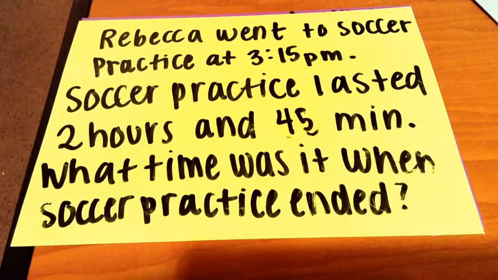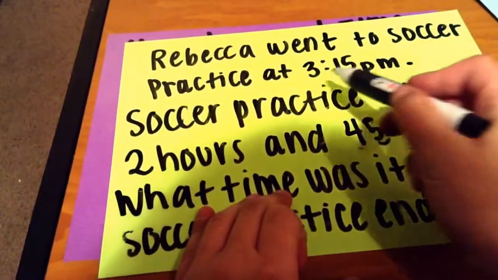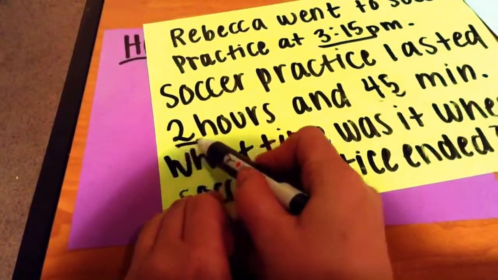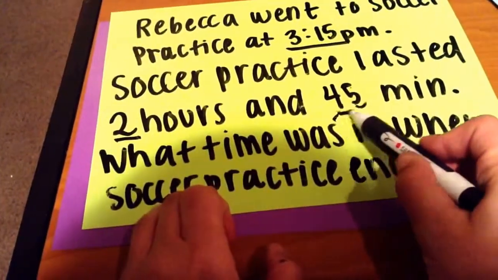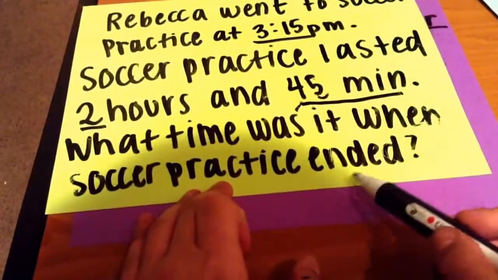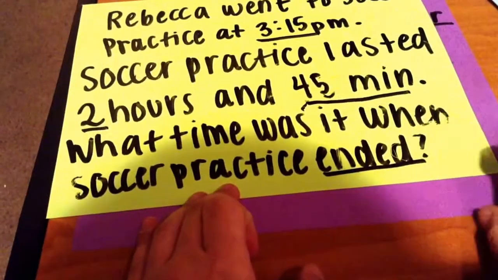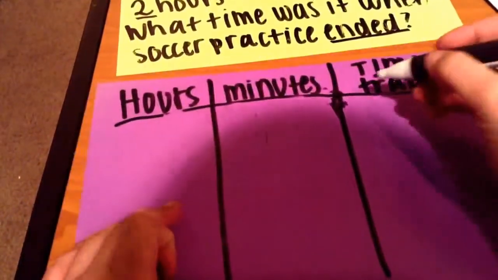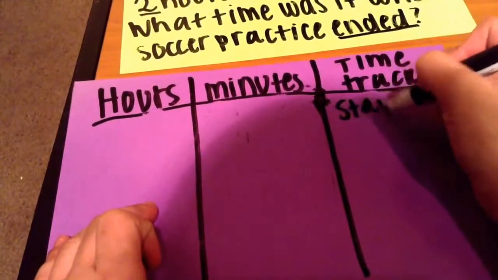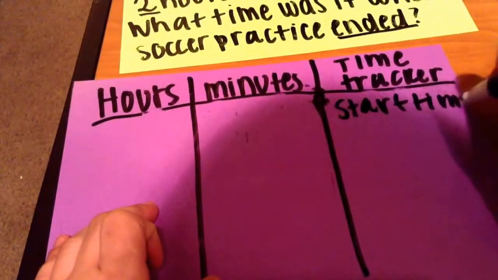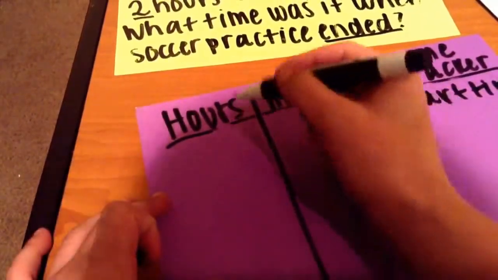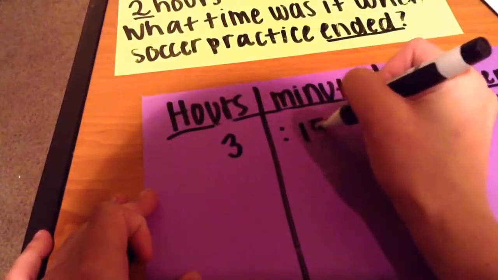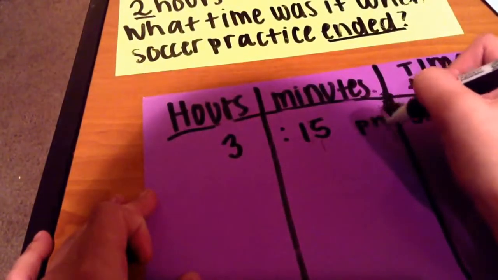Okay, so what do we know? We know that practice started at 3:15. It lasted 2 hours and 45 minutes, and we're trying to see when it ended. So we know that our start time was what? Right, it was 3:15. So 3 hours. We put 15 right here. It was p.m.